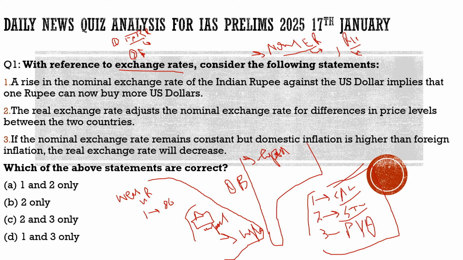Then the third important way in which it can be done is called the managed floating exchange rate regime.